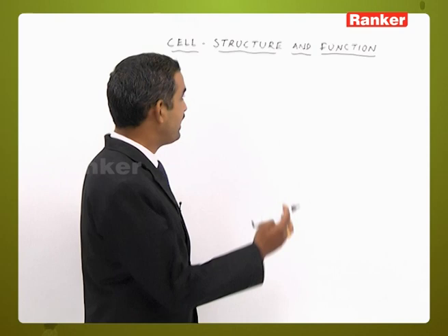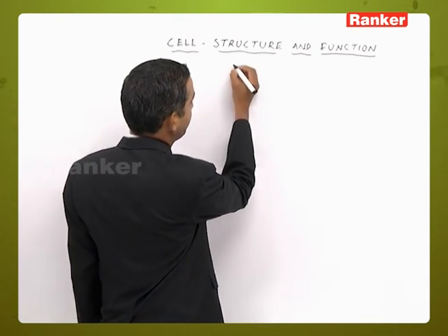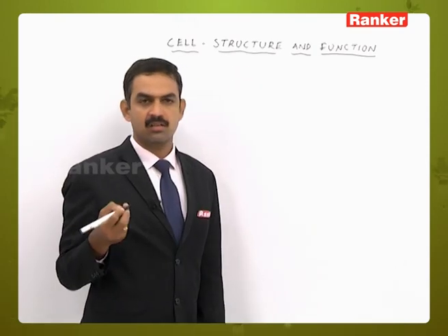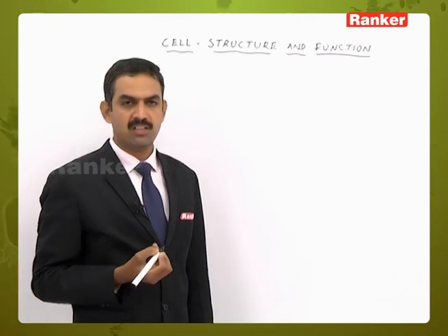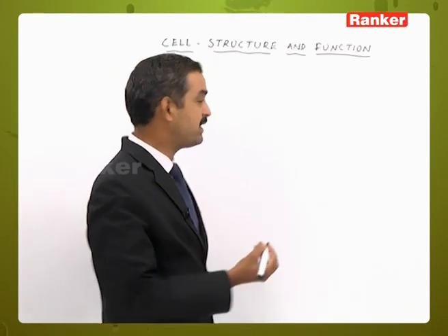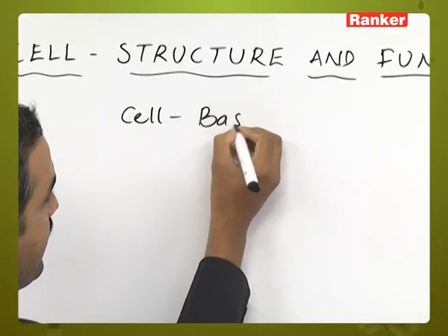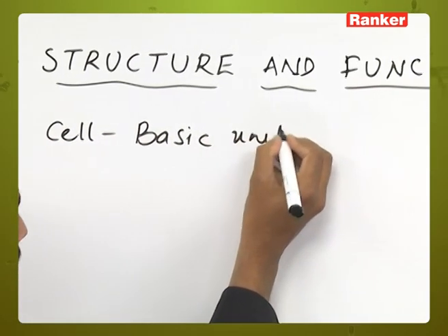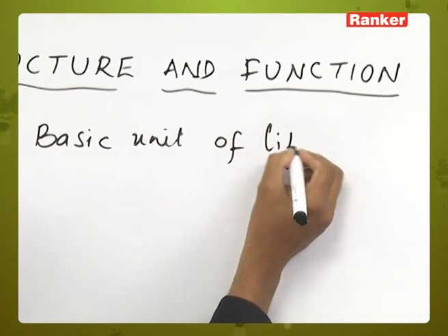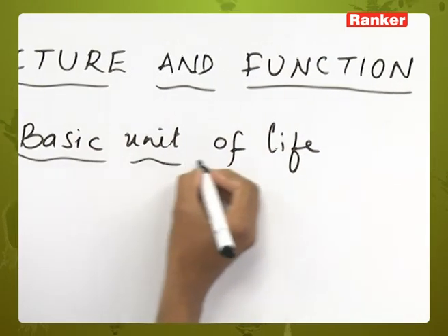So let's come to the introduction, the basic unit of life. The cell is considered as the basic unit of life. Why is the cell called the basic unit of life?